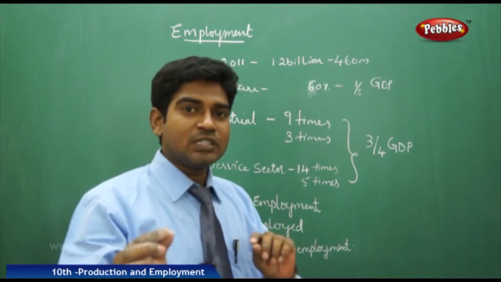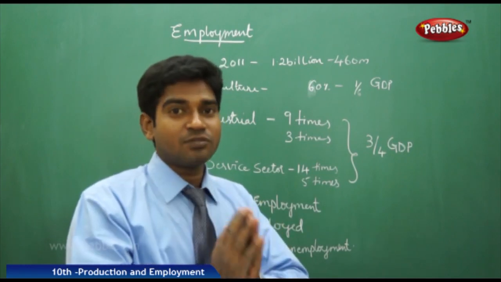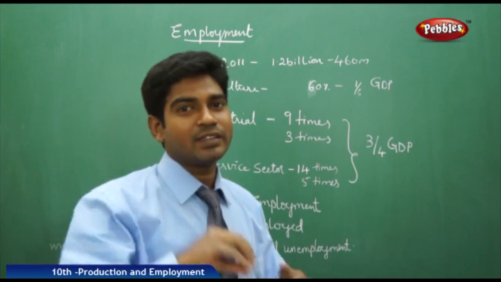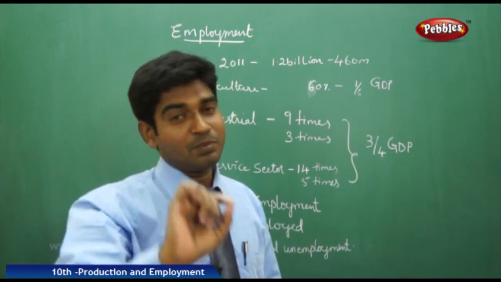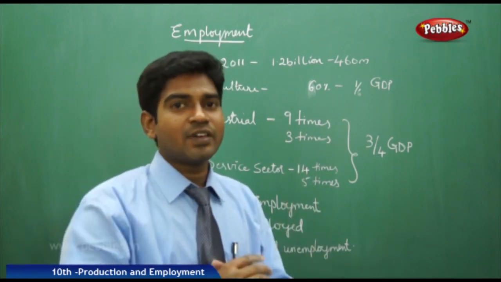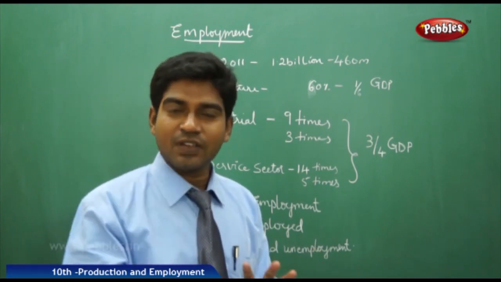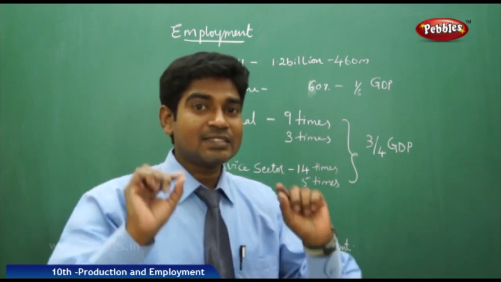Literally you see that they are employed and doing some work, but in terms of finances they are not contributing anything extra to their family income. Did you get the point clear? Disguised unemployment is when a candidate works within the family group, fields, farms, shops or the family business, but does not fetch any extra income for the family when compared to the total income of the family. This is called disguised unemployment.